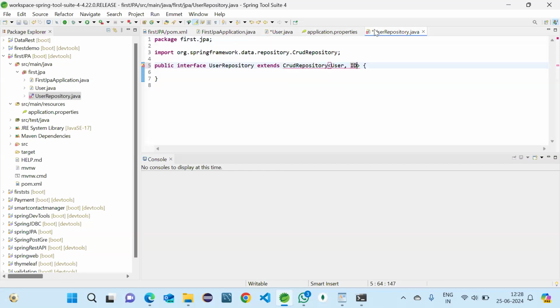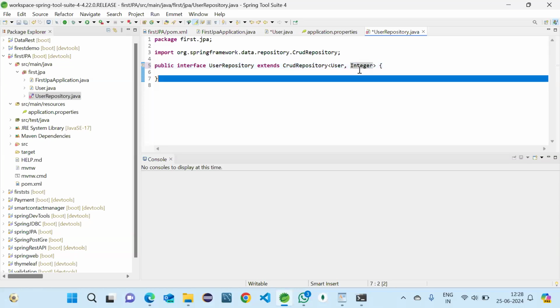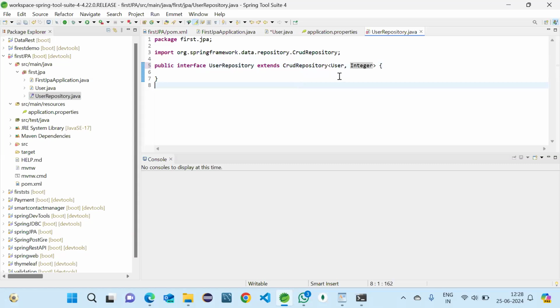So here I am passing the type of ID, that is integer. These two values we should pass to the repository when we extend it. This is like a mandatory syntax. And here we are going to use the methods. Since it is an interface, we can also declare our own methods. That thing we will discuss tomorrow.